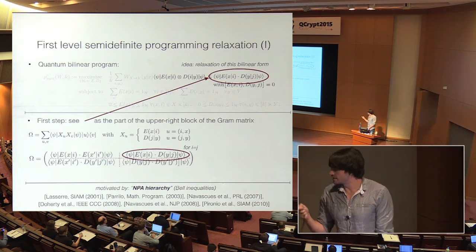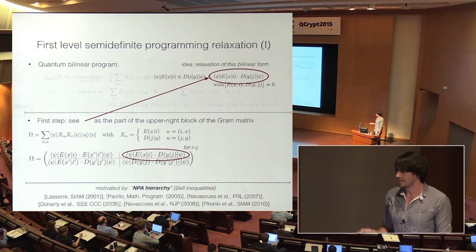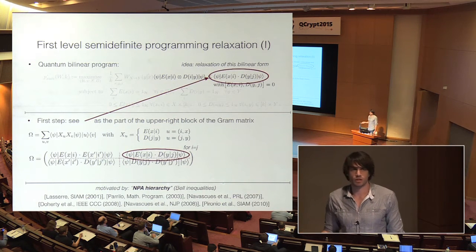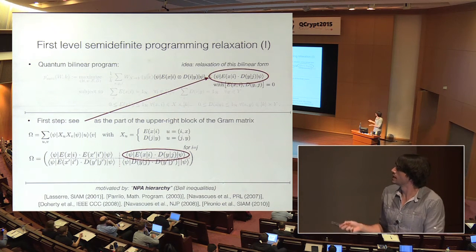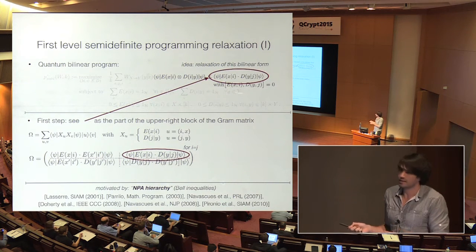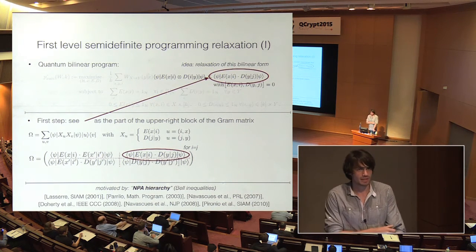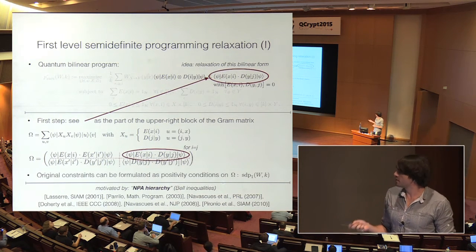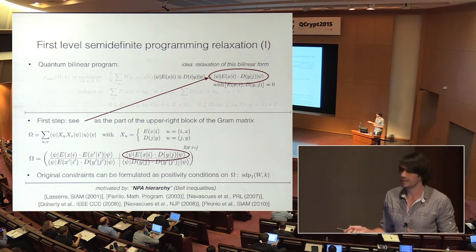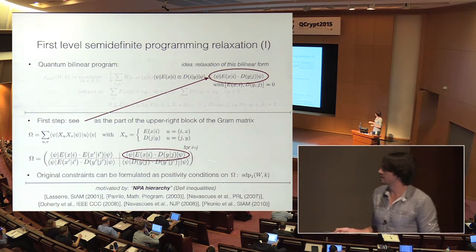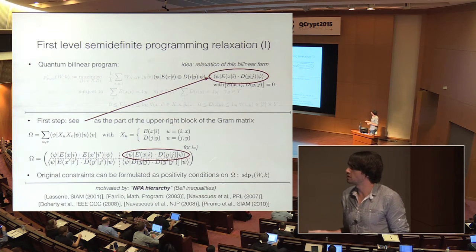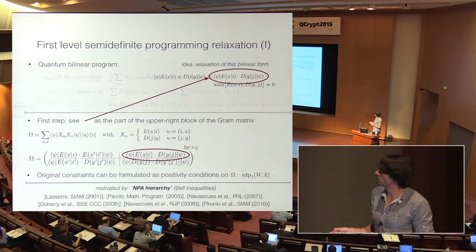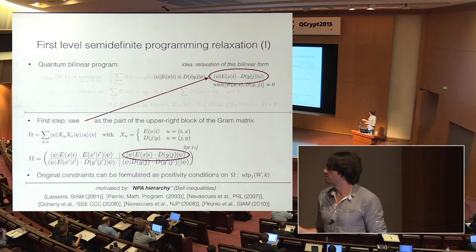And now all I want to do is, instead of optimizing over all psi, E's and D's, optimize over all positive semi-definite matrices omega. That's a relaxation because any valid combination of psi, E and D defines such a matrix, so if I optimize over all these matrices, it's certainly a relaxation. Of course, I have to be careful because I also have all these conditions on E and D. But one can phrase these conditions as positivity conditions on this matrix omega. Because these are all positivity conditions, one gets a semi-definite program relaxation, which is this SDP1.